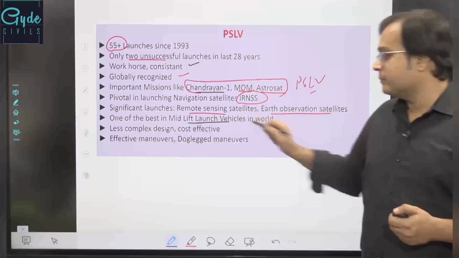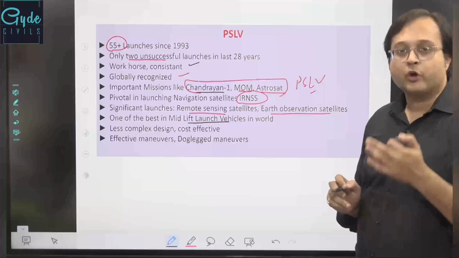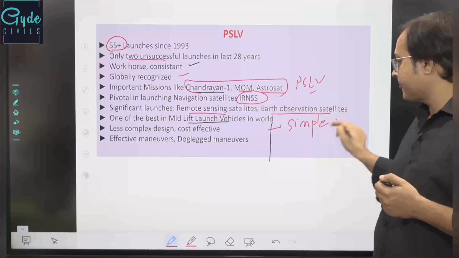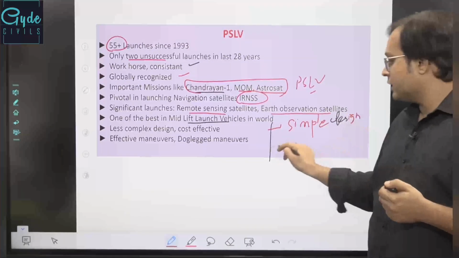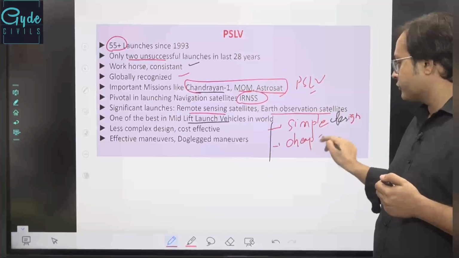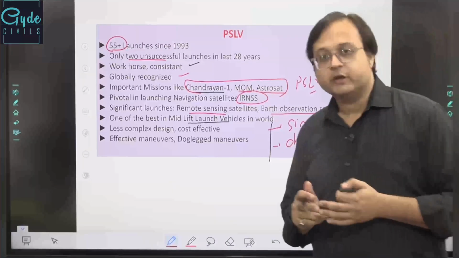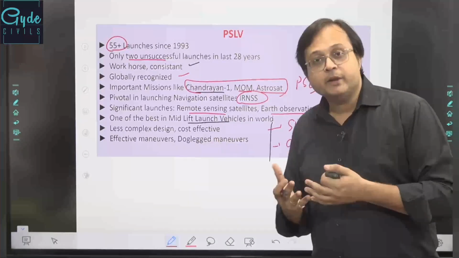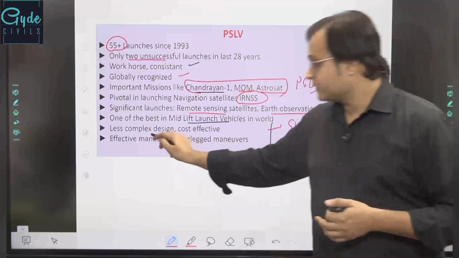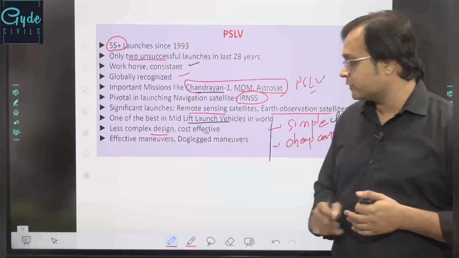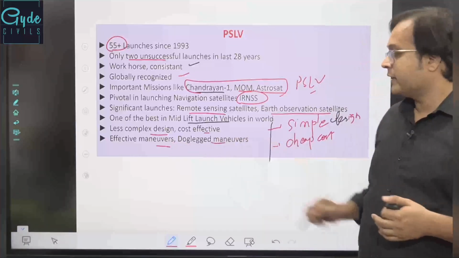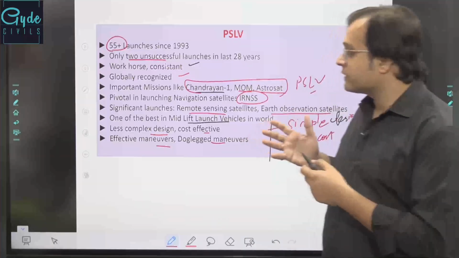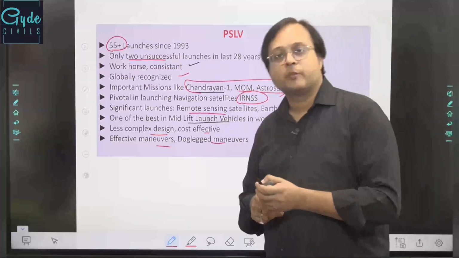Then it is one of the best medium-lift launch vehicle systems owing to 3 things. It has a simple design. It also has a cheap cost, is not that costly, is easy to assemble, and the assembly time is also lower compared to other medium lift launch vehicle systems that we have. It has a less complex design, it is cost effective, it has effective maneuvers, and it has dog leg maneuvers also, where it is more important. So this is the basic significance of PSLV, and that's why PSLV is so important for us.